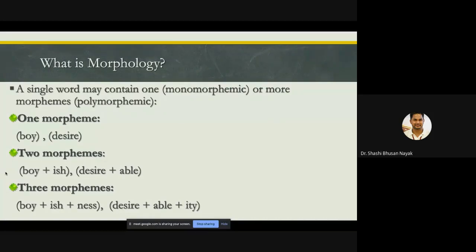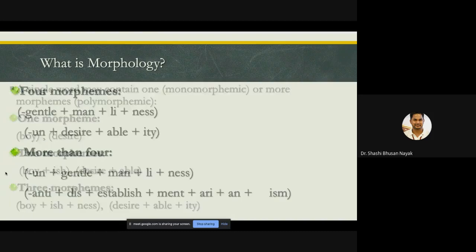Okay, so one-morpheme words, for example: boy, desire. Two morphemes: boyish, desirable. Three morphemes: boyishness, desirability. Usually we accept these as normal words, but when you look deep, you find there are a lot of things involved: morphology, morphemes, word formation, prefixes, suffixes. I'll let you know what those are.